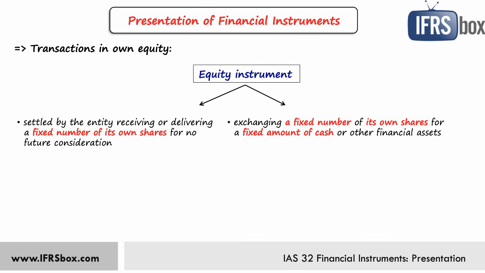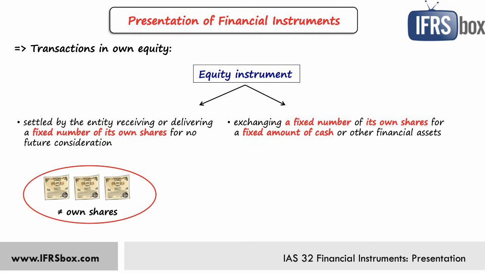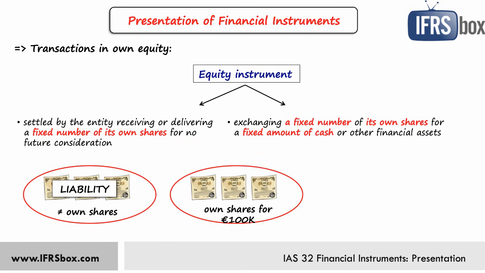So what's the difference? If your company writes or sells an option to deliver 100 shares of some other company, then it is not an equity instrument because company does not sell its own shares. It is a liability. If a company writes an option to deliver own shares for amount of 100 currency units, that's also not an equity instrument.